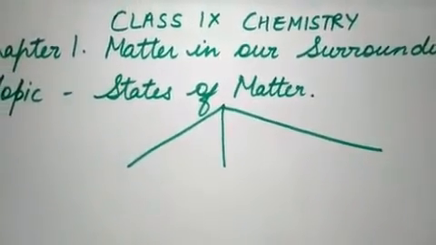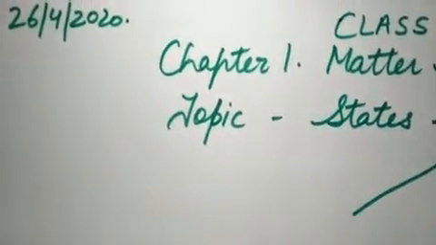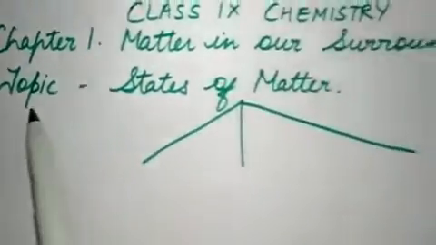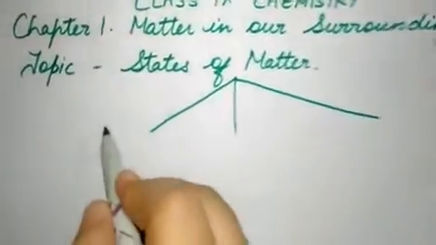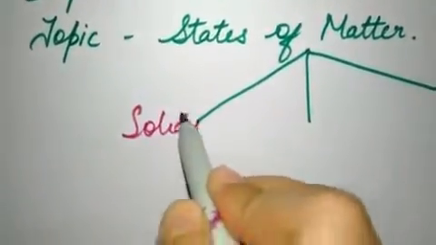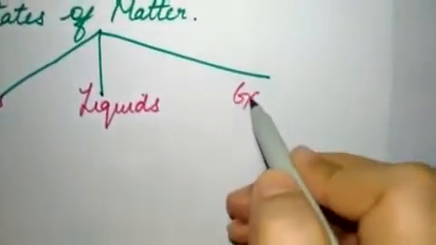Hello students, this video is for class 9 chemistry, chapter 1, Matter in Our Surroundings. Topic is states of matter. There are three states of matter: solids, liquids and gases.